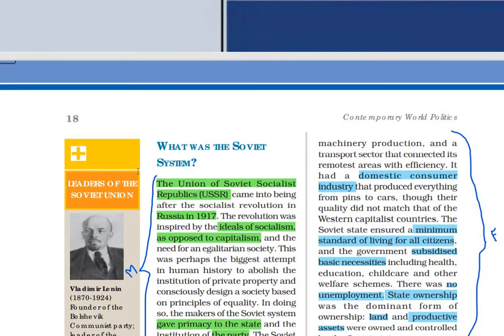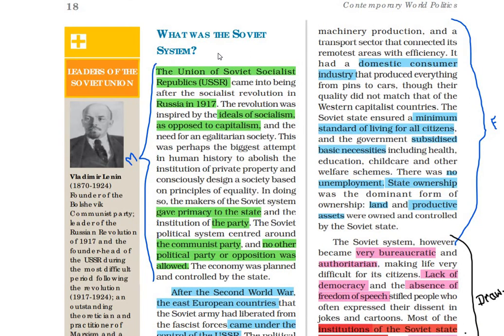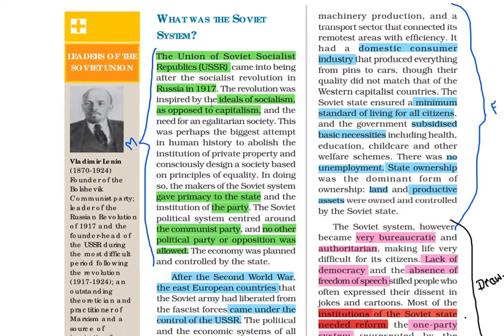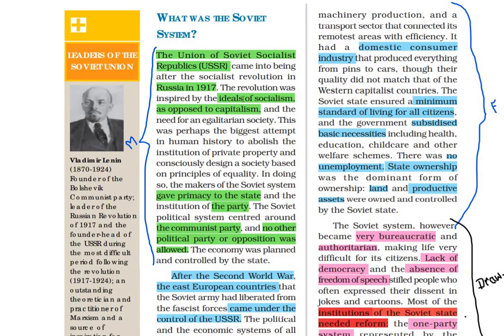So the first segment here is the meaning of the Soviet Union. Here in this paragraph we are going to learn about the meaning of the Soviet Union. The Union of Soviet Socialist Republics is the full form of USSR or Soviet Union, whatever you call it. It came into being after the Socialist Revolution in Russia in 1917. The revolution was inspired by the ideals of socialism, which was opposed to capitalism.